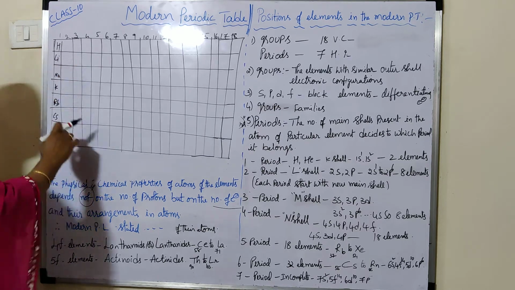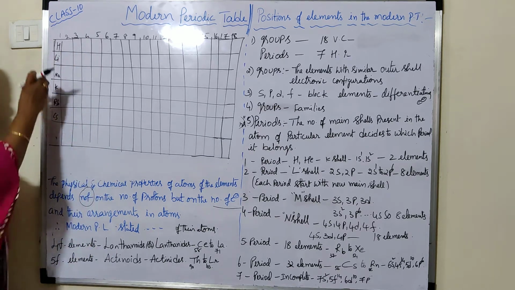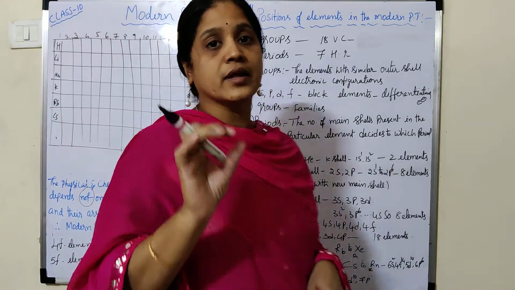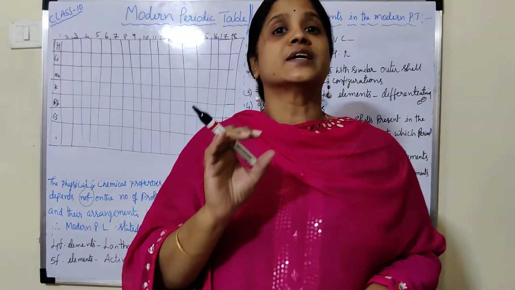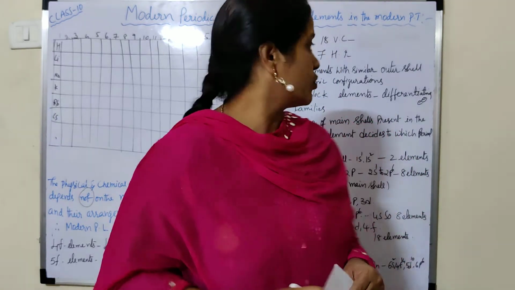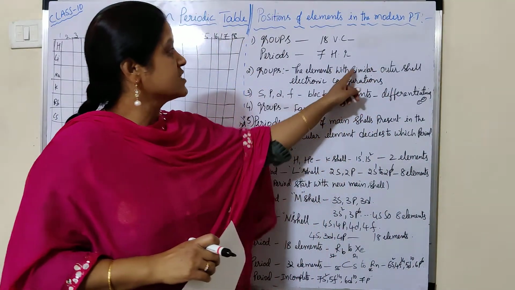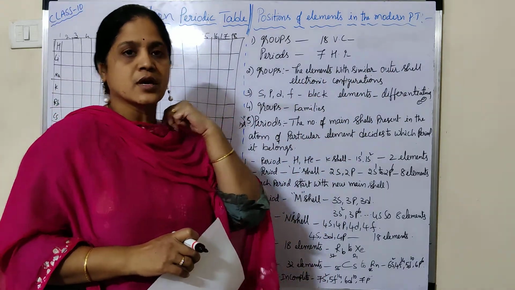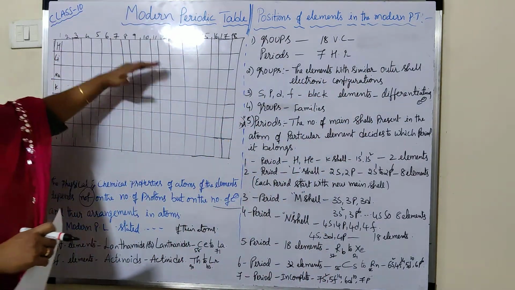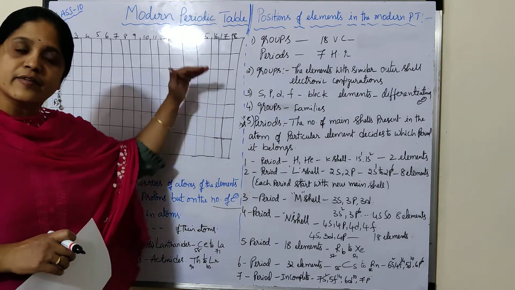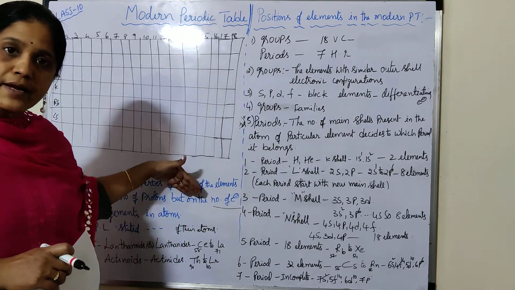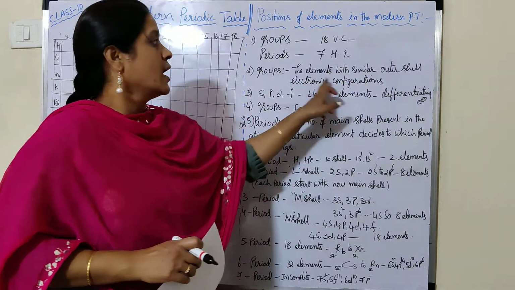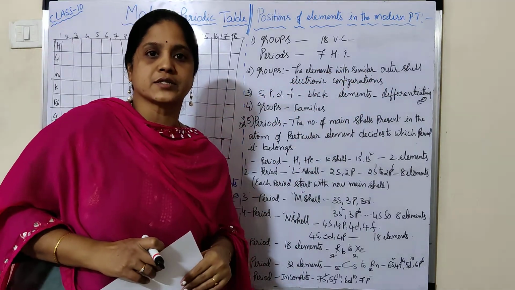Like that, the elements are arranged in the groups based on their outermost shell, with similar outer shell electronic configuration. In all the 18 groups, the elements are arranged based on their similar outer shell electronic configurations. So what is that?